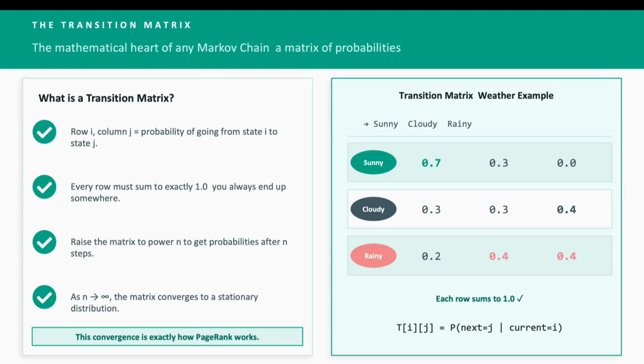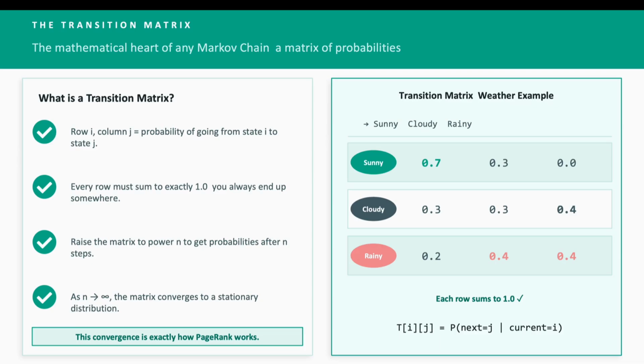We have the transition matrix. This is how we represent all of this mathematically. It's a square matrix where row i, column j equals the probability of going from state i to state j. Okay, look at the right panel. That is our weather matrix. Row sunny: 0.7 stay sunny, 0.3 go cloudy, and 0.0 go rainy.